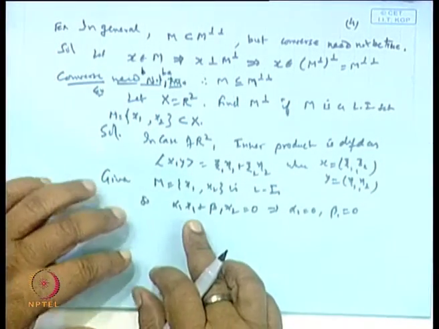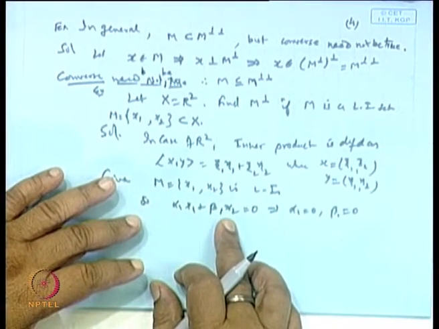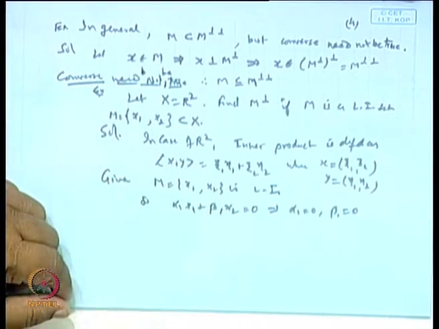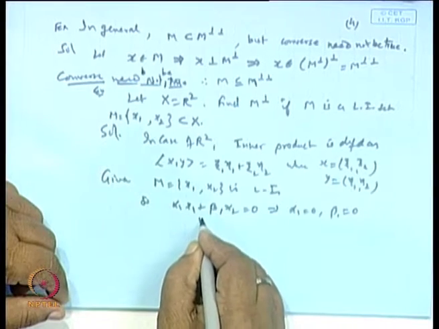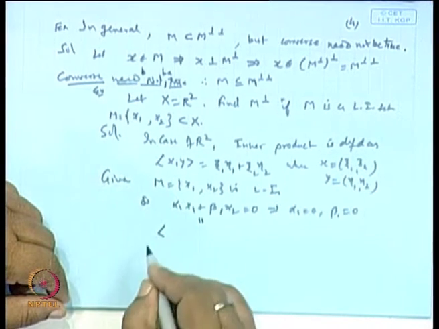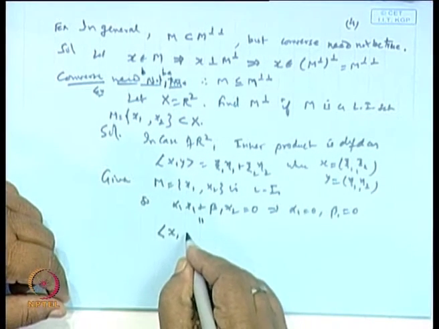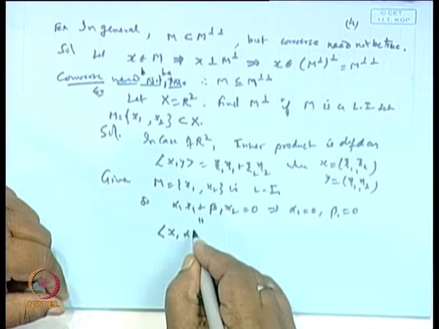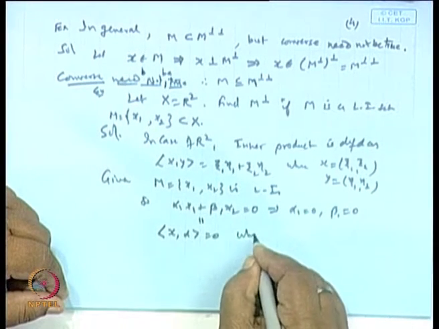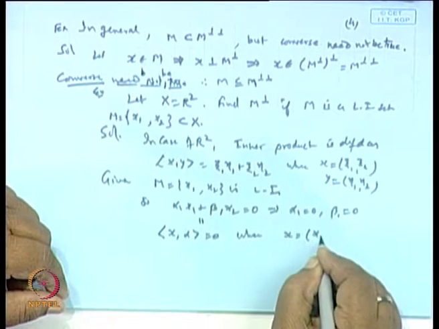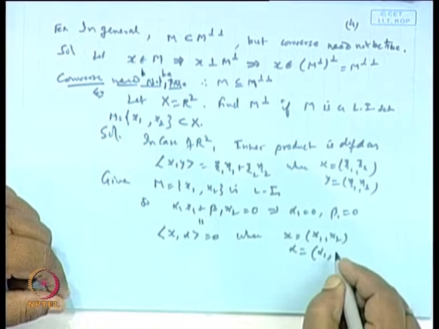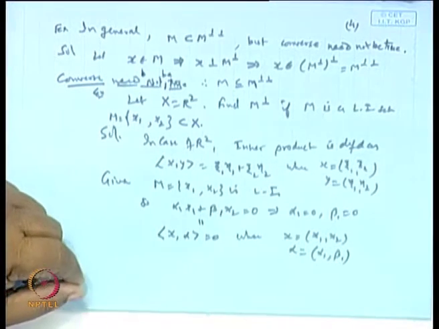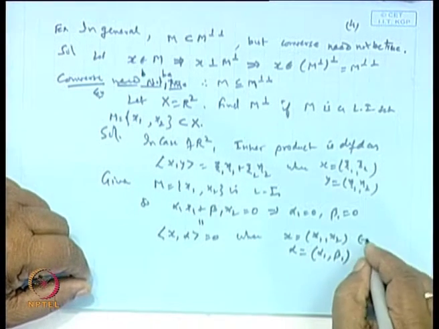It means this is basically the inner product of what? Can we not write this as the inner product of x comma alpha, which is 0, where x is x 1 comma x 2, alpha is alpha 1 comma beta 1? This is also in R 2.